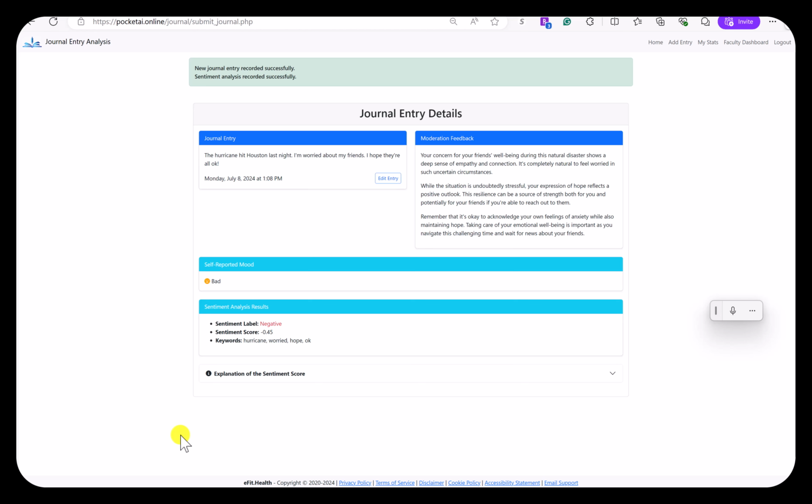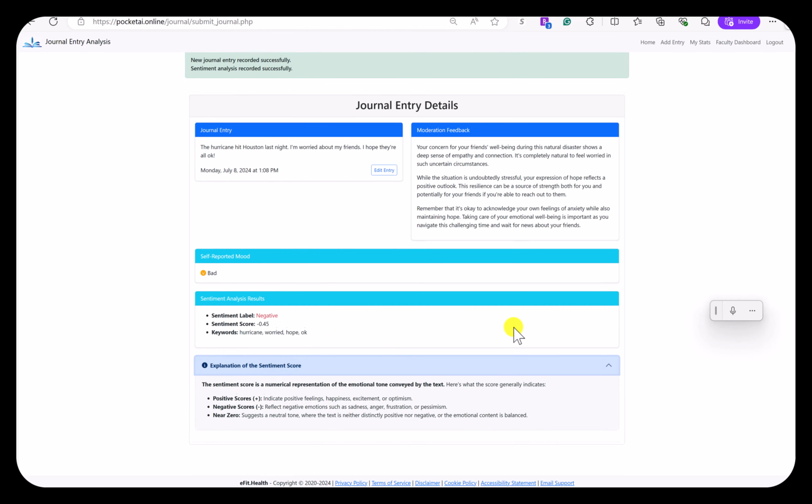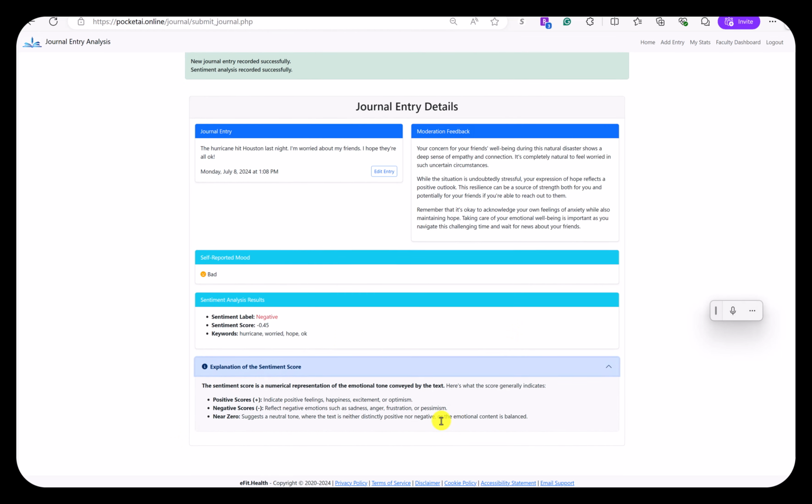it assigns a sentiment analysis. So whatever text I entered, it analyzes that. It gives a sentiment score and pulls out specific keywords. Here's an explanation of those scores.